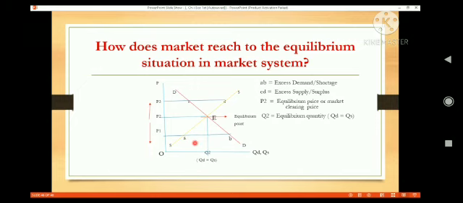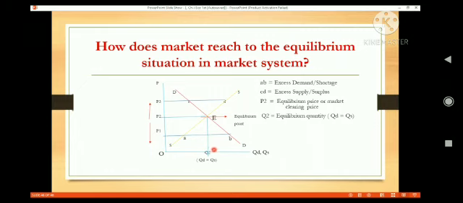When there is a shortage of product in the market, that is lower supply but excess demand, in this case the price automatically goes up, and it continues to go up till it reaches the equilibrium price P2, where quantity of demand and quantity of supply are equal. And when quantity of demand and quantity of supply are equal, the market clears. So this equilibrium price is also called the market clearing price. Here we see at price P2, quantity of demand is Q2 and quantity of supply is also Q2.